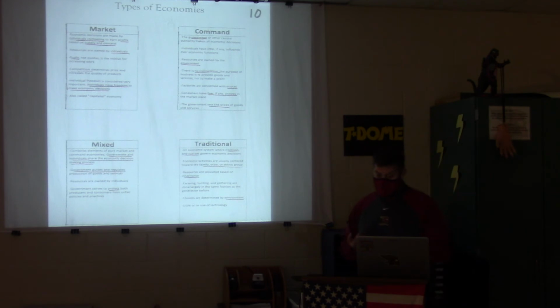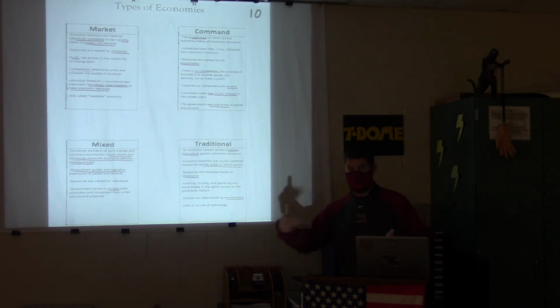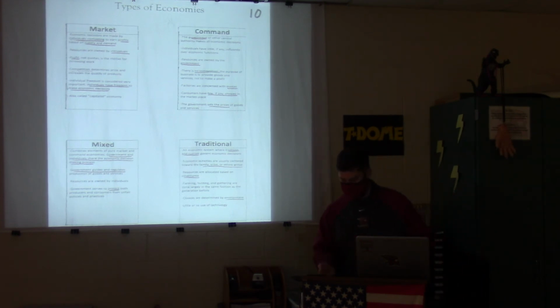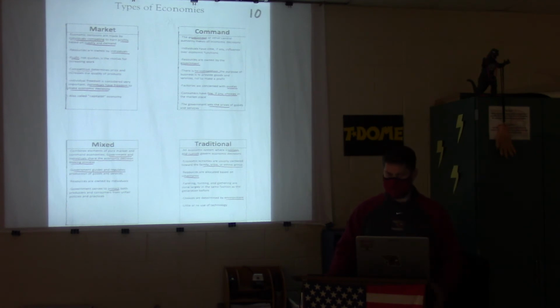Resources are owned by the government. There is no competition because the government sets everything. Factories are concerned with quotas because the government has set those quotas. Hey, you better make this many units, or else, we'll find somebody else to do it. Consumers have few, if any, choices in the marketplace, and the government sets prices of goods and services. Again, a communist country would probably be the best example of someone who uses a command economy.